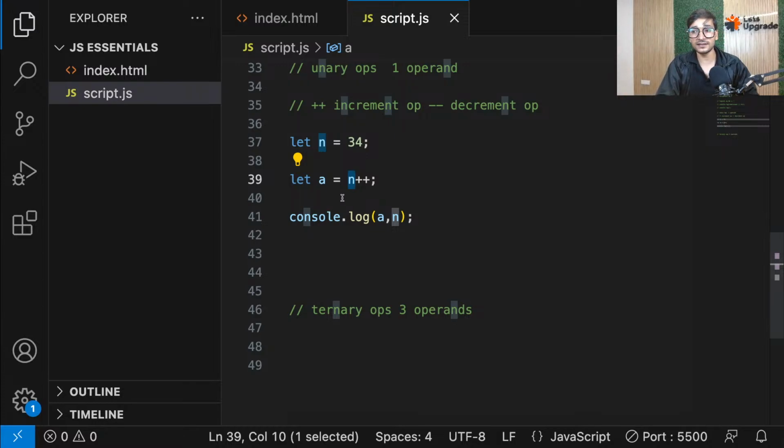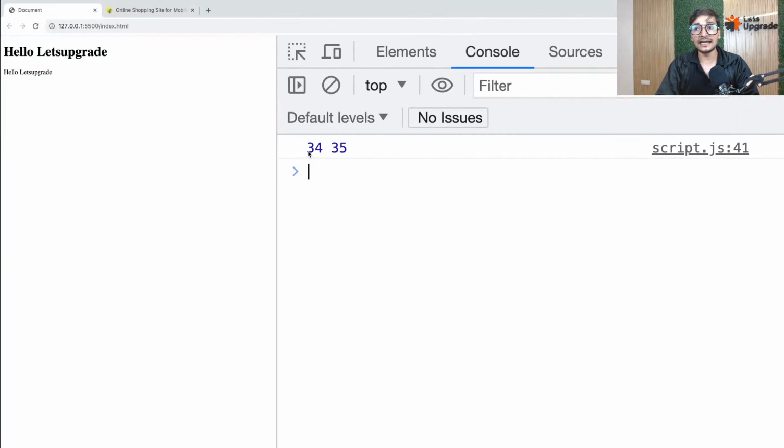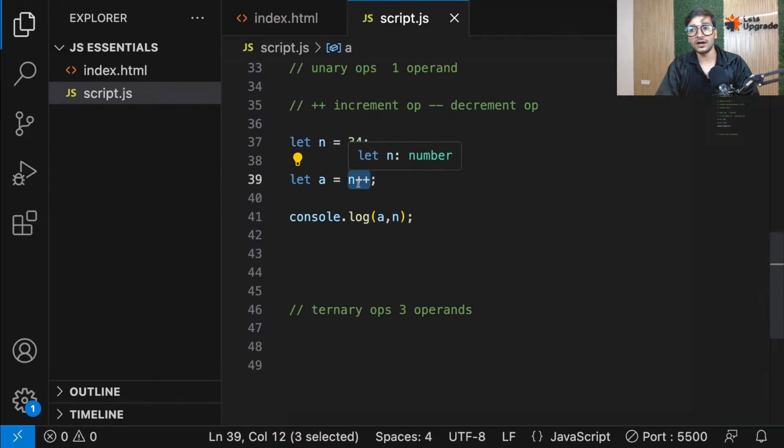So guys, in this case you have to understand, if you perform post increment, that will happen second. First, n will be assigned to a. So the initial value of n was 34. n will be assigned to a, so a will also become 34. But then n will increment by 1, so n will become 35. And that's why, guys, you will see that a is 34, but n is 35. Because n was assigned to a, a became 34, but then n was incremented, so n became 35.